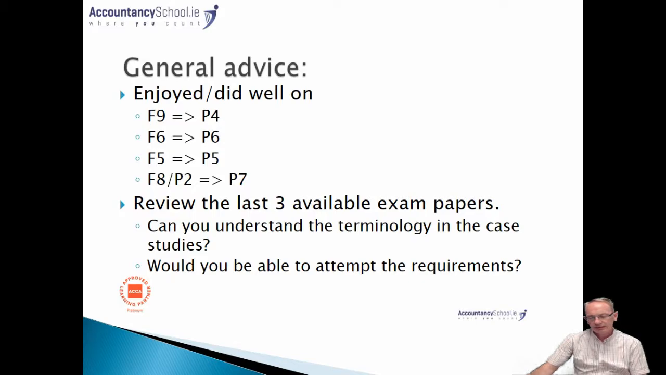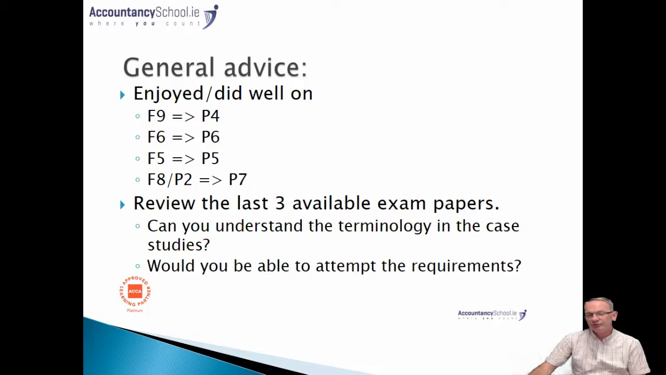So as you can see from the slide there, P4 follows on from F9, which would have been the financial management paper, P6 from F6, the taxation paper, P5 from F5, the performance management paper, and P7 follows on from both F8 and P2, which would have been the auditing paper at F8 and the financial reporting paper at P2, now referred to as the strategic business reporting paper.